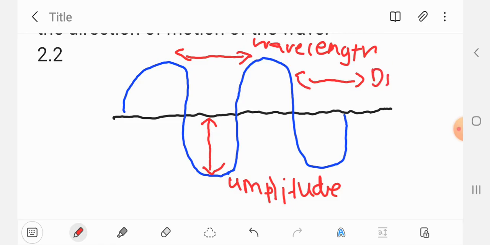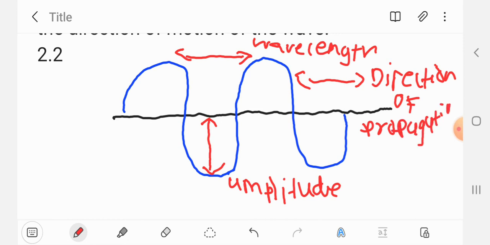this will be direction of propagation. Okay, so that will be direction of propagation, and then this one here will be direction of disturbance.